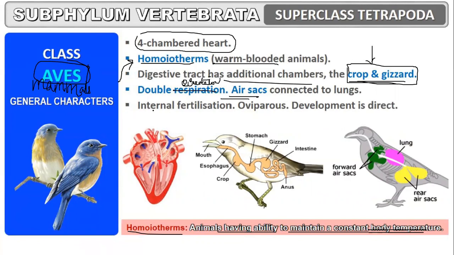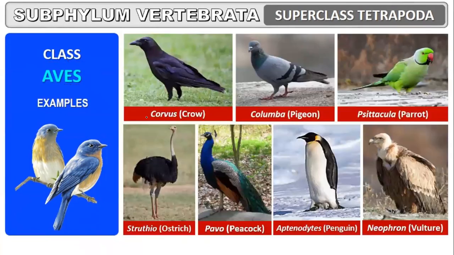Air sacs connected to lungs, internal fertilization, oviparous, direct development. So these are the air sacs. This is the gizzard. This is the crop. Examples are Corvus, Columba which is pigeon, Psittacula which is a parrot, Struthio, ostrich, Pavo, peacock, Pterophyllum, penguin, Neophron, etc. are examples of class Aves or the birds.